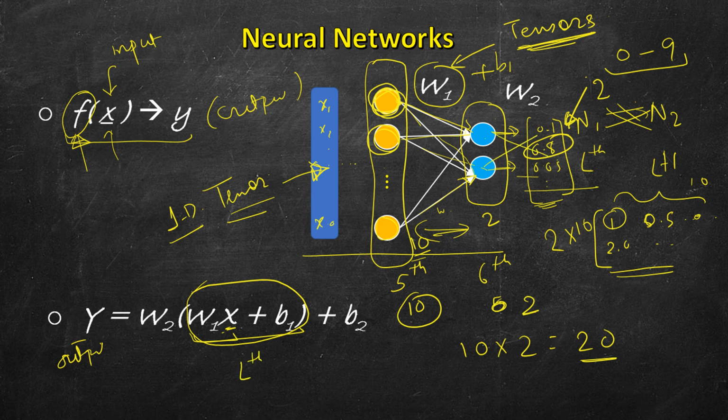Again the interconnection we will represent as a matrix. Let's call it W2. So again apply W2 on this, which acts as X or X prime for the next layer. So W2X plus B2, again bias. So this is how we apply a series of tensor operations to get the output. So you see how important tensors are in neural networks.